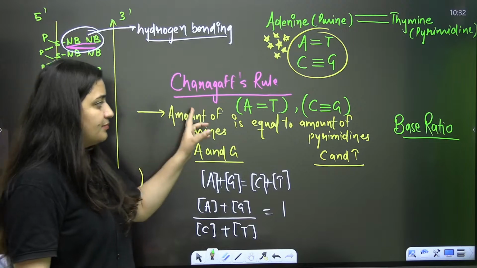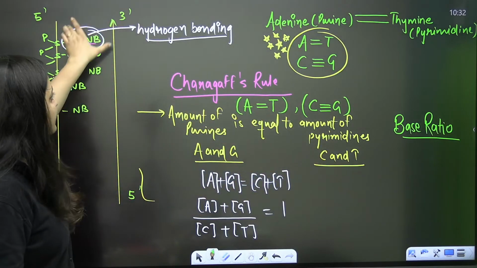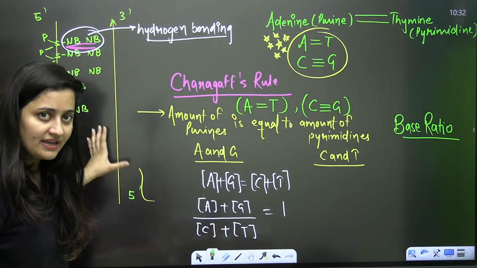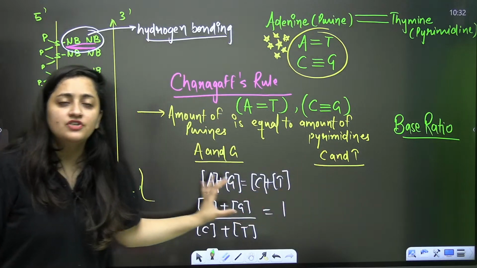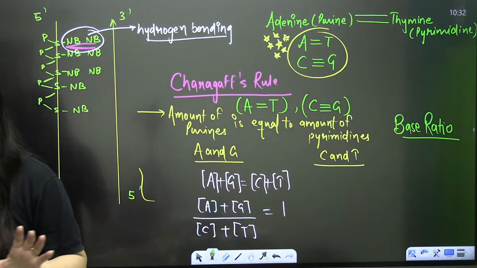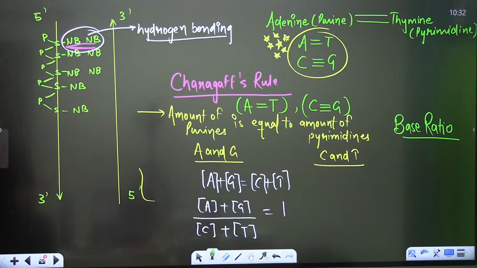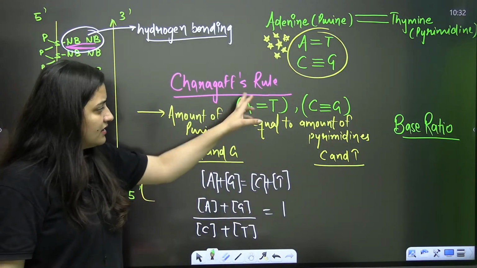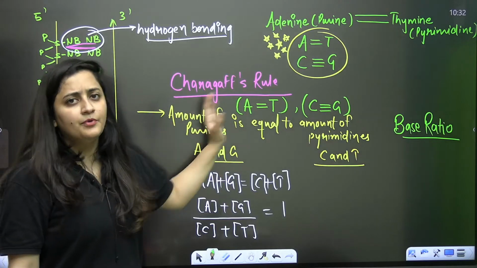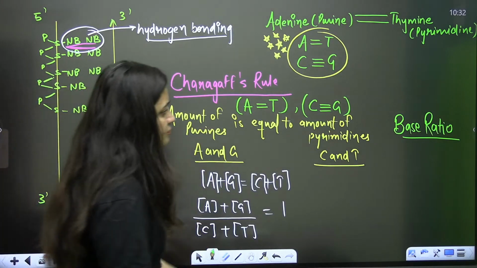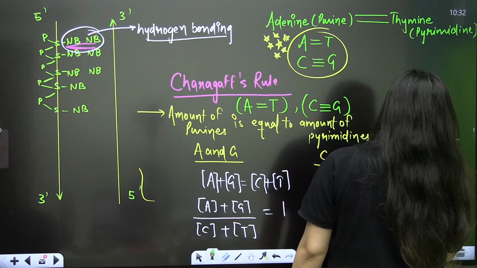No doubt purine is equal to pyrimidine, but here Watson and Crick also observed complementary base pairing. They explained this complementary base pairing. So these were the findings of Chargaff's rule. Adenine pairs with thymine, cytosine pairs with guanine. Is that clear? From this Chargaff's rule they also concluded that purine is equal to pyrimidine. So obviously it's justified.